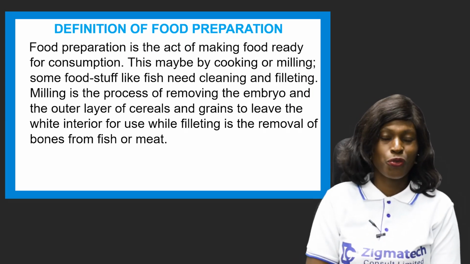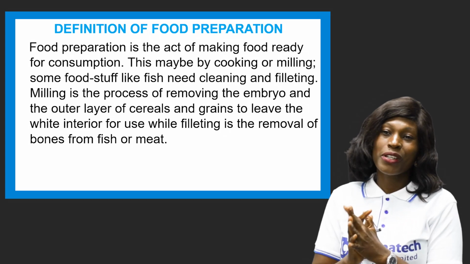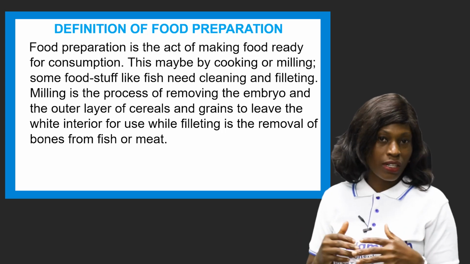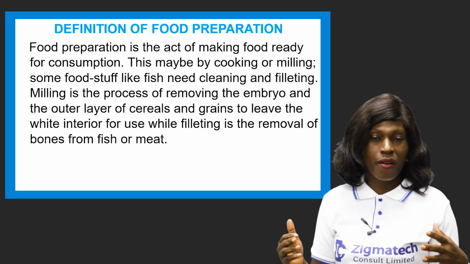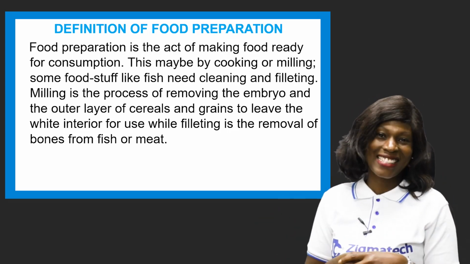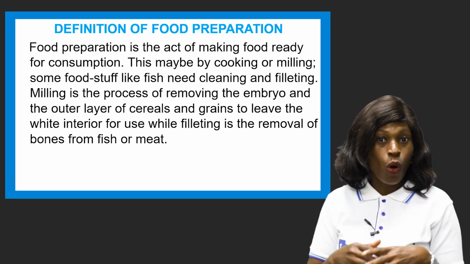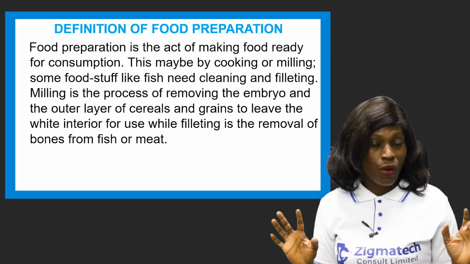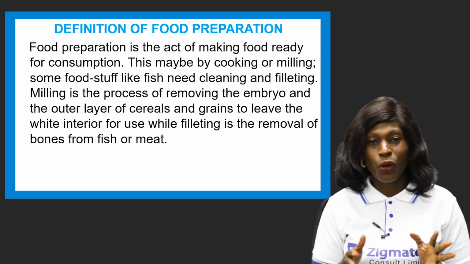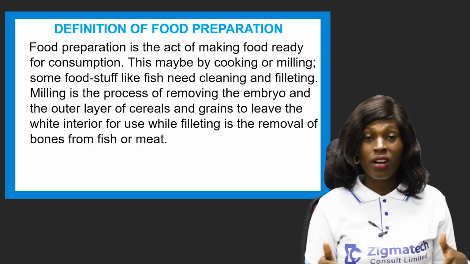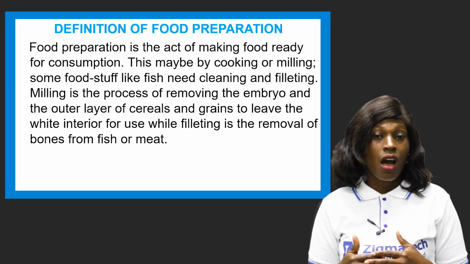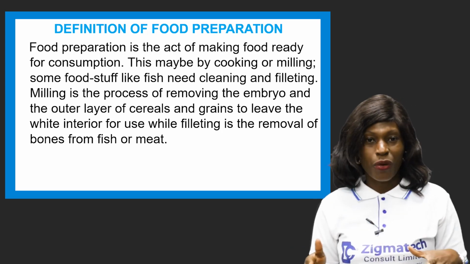Now, what is the definition of food preparation? Food preparation can be said to be acting or making food ready for consumption. Now, that process where you have to make food ready for consumption is what? Food preparation. Let's use your Indomie, your noodles, as an instance. You got your noodles and then it's all raw. I know sometimes you want to chew it raw like that, but it's not healthy to do that. And then you want to prepare it, and then you have your veggies if you want to add veggies, and then you're cutting everything, getting it ready to prepare for the meal. So that process, okay, is food preparation. You're trying to prepare something for you to eat. So it's called what? Food preparation, for your consumption.